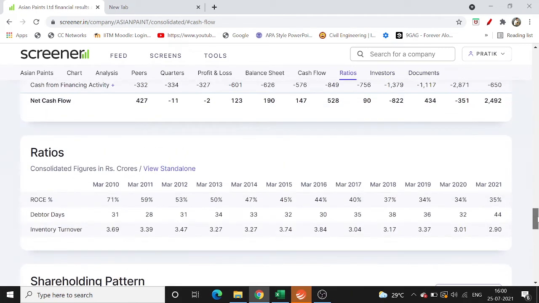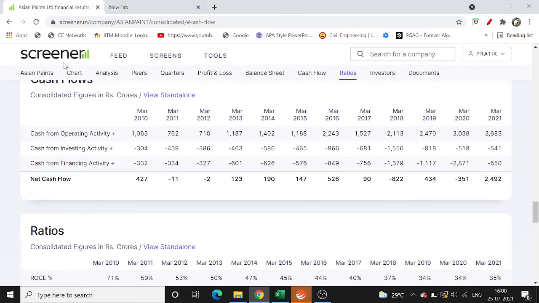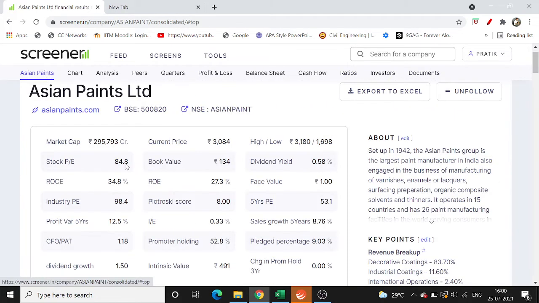Then we can also do quick checks on the ratios. Many people focus too much on these ratios, but I consider this at the very end stage, like after cash flow analysis is done, then I come to these ratios. Now in ratios also there are certain things which are important. If you look at the industry PE, it's 98, and Asian Paints PE is around 84. So there is still scope of growth in the Asian Paints stock, which I recognize from here.